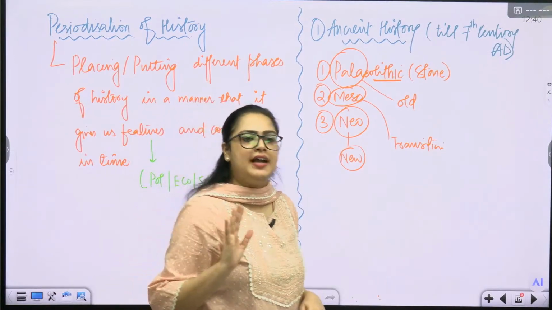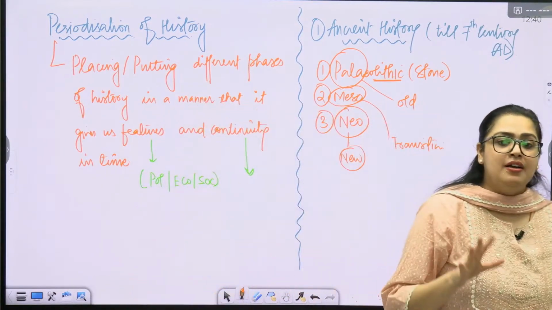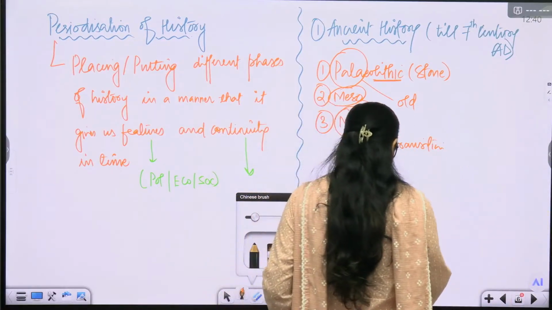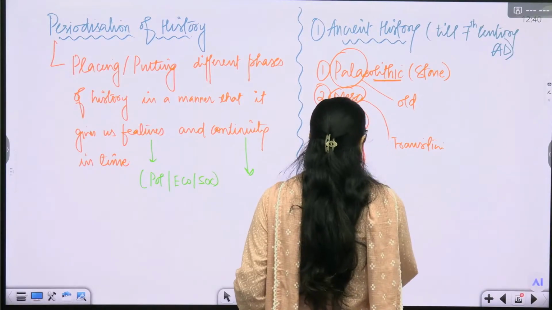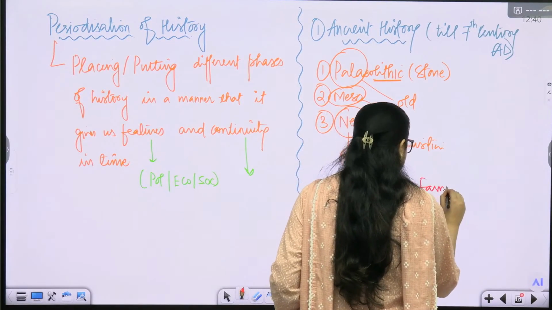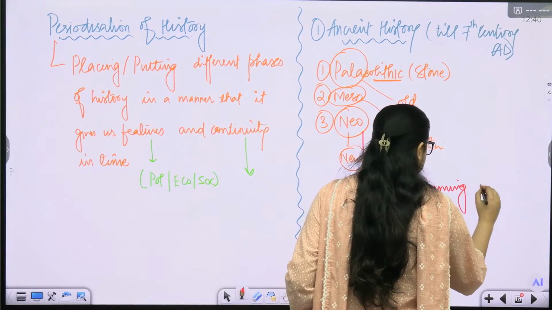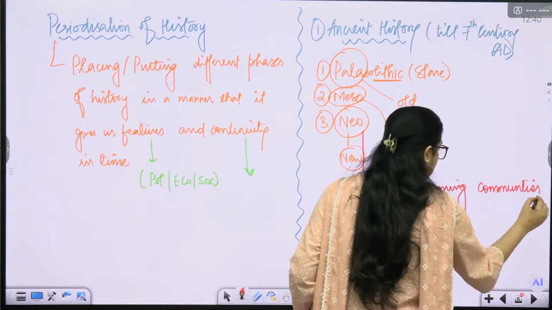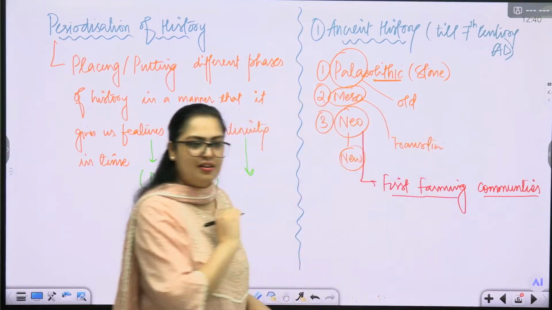So Neolithic, write down: first farming communities. We started to see first farming communities.